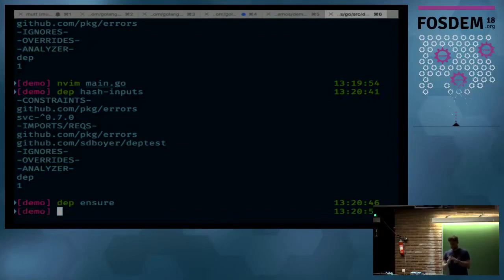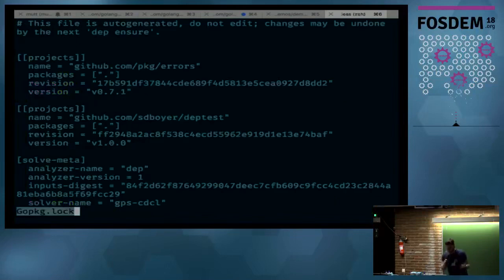Dep test is just a test repository for dep, imagine that. And then we'll see that in the Gopkg.lock, there's dep test. So I just added a dependency without actually using -add, just to highlight that -add is actually mostly convenient syntactic sugar.